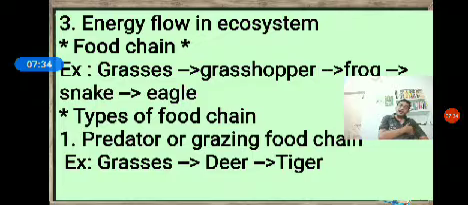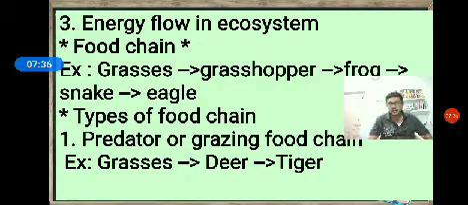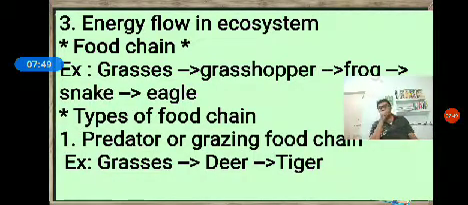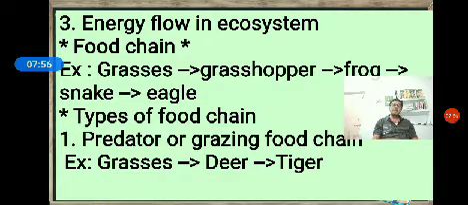When it comes to the food chain, we are going to see the types of food chain. There are three types. One is called the predator or grazing food chain, second is the detritus food chain, and third is called the parasitic food chain. Coming to the predator or grazing food chain: the food chain in which the food energy passes from producers to consumers through herbivores is called a predator or grazing food chain.